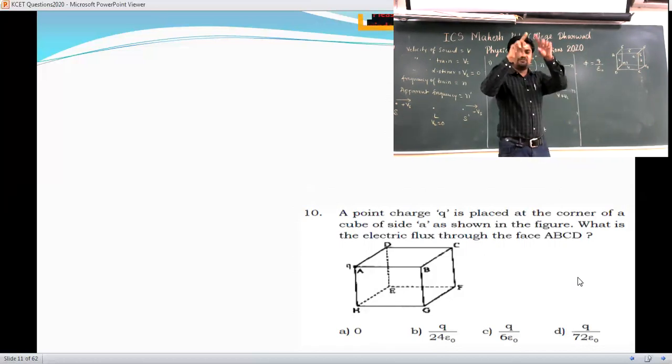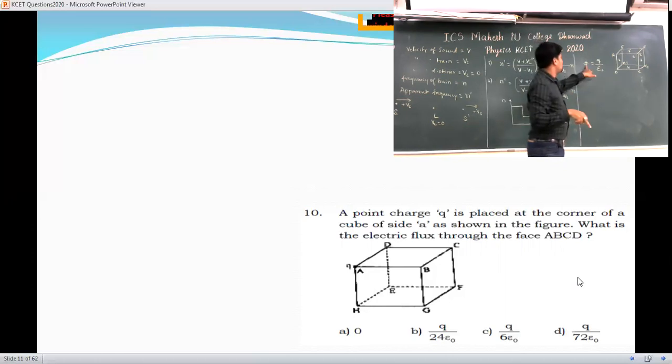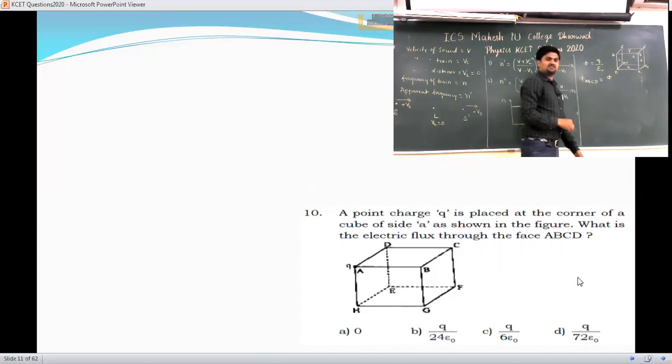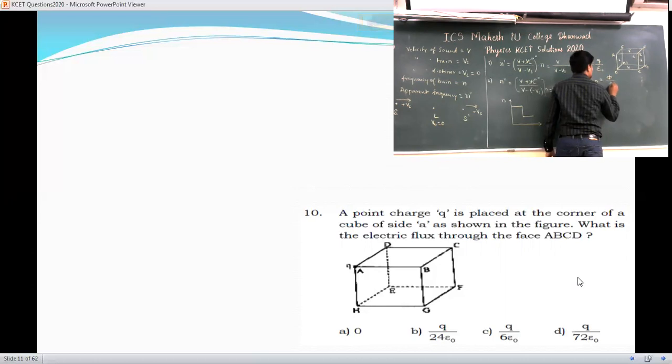So what is the flux of the total cube? It is phi equal to q divided by epsilon naught. But what is the flux of only one face? If I calculate phi of ABCD, it is equal to the total flux divided by 6, so it is phi by 6.